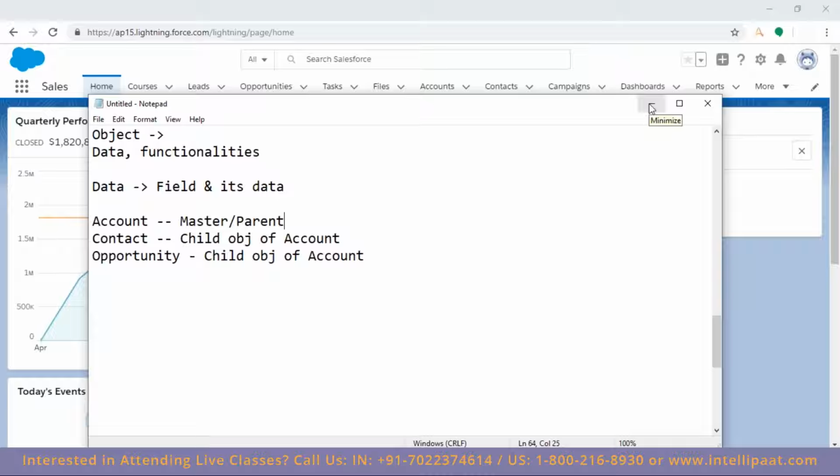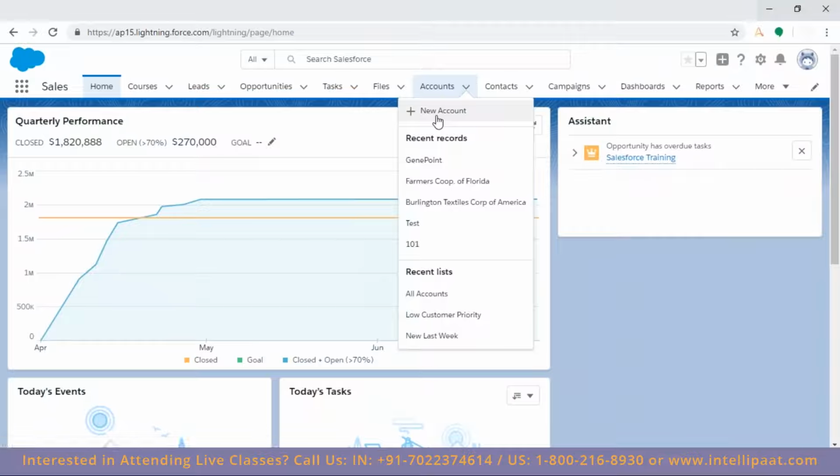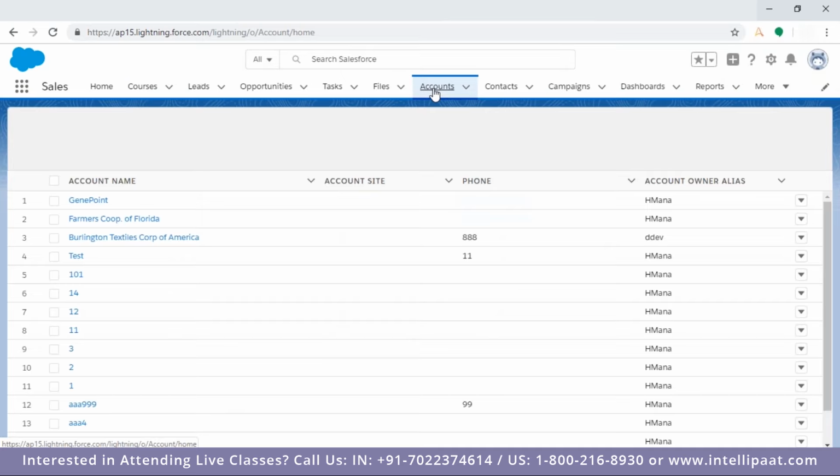Let me create an account first. So I'm going to the account tab, and I'm getting you two things. Either I can click on this or I can click on this. Here, if you want, you can create a new account. These are the recently viewed accounts which you can see here, directly jump onto that, or these are the lists. So rather than click on this, as of now, I'm jumping to the account, clicking on this. Let us discuss this.